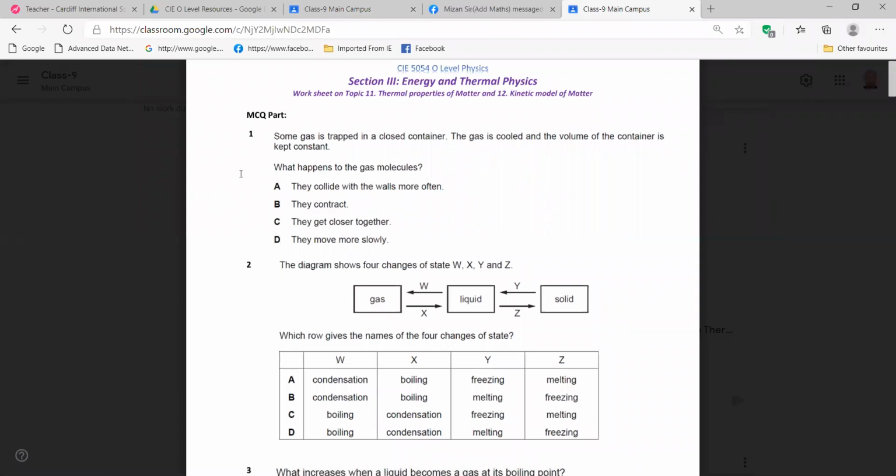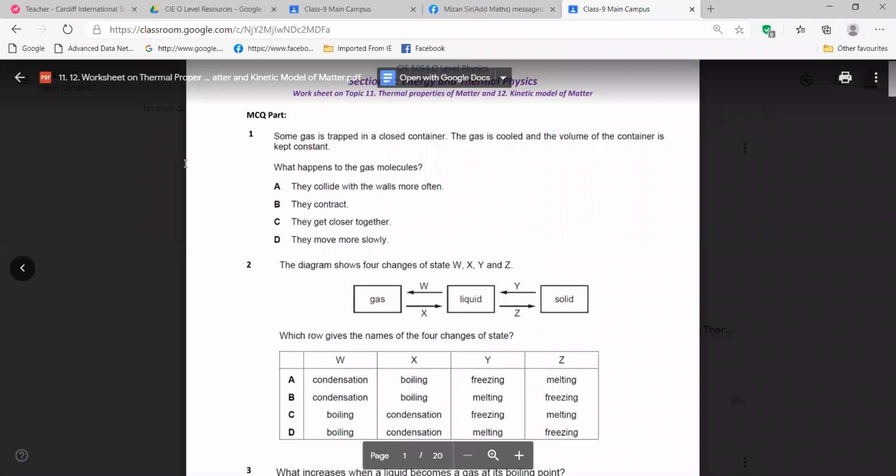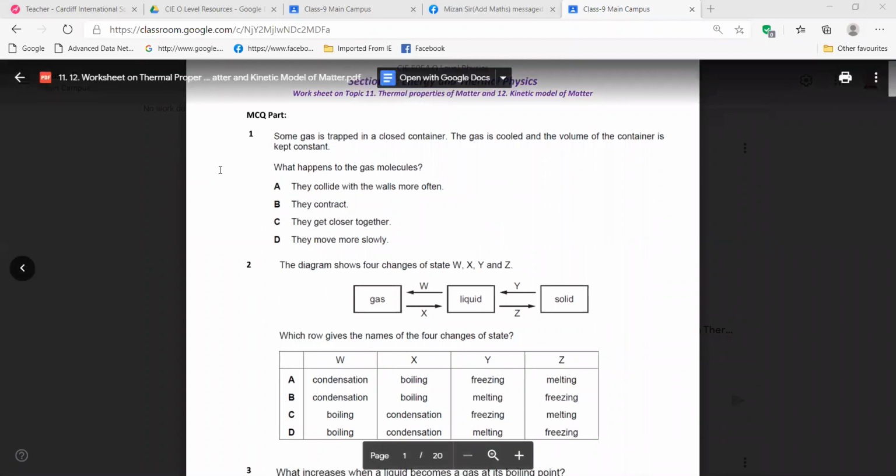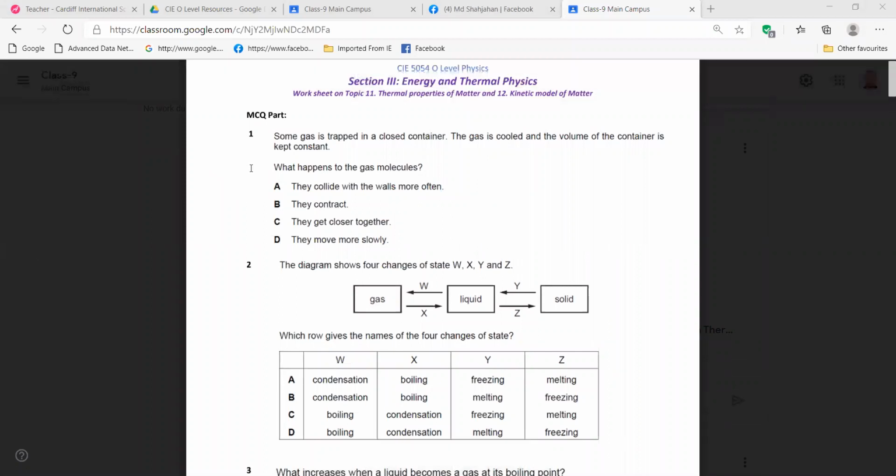In the last class, I told you to try the worksheet. How many of you tried? Only Saad. What about Shafkat? You did not try? When will you try?